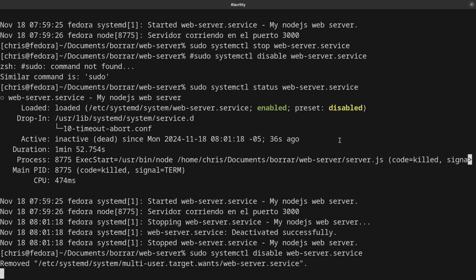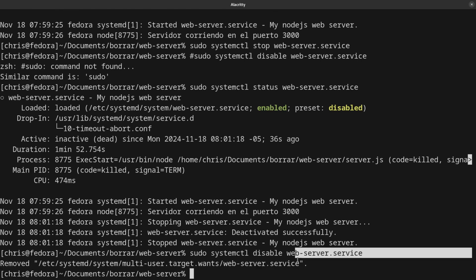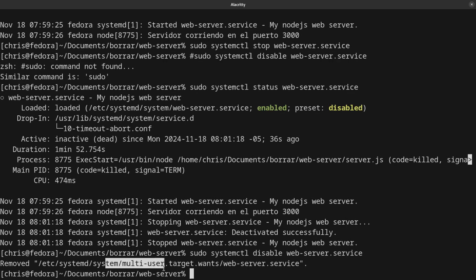Use disable right there. And as you can see, we remove the symbolic link. Maybe it's just like a shortcut. We move the service to another directory that allows to enable the daemon.